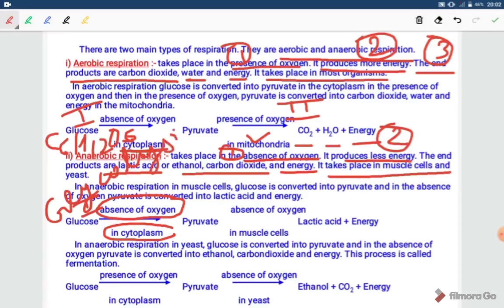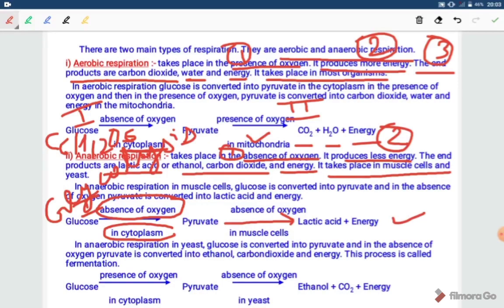Glycolysis. Now pyruvate will be broken down in lactic acid and energy. It takes place in the absence of oxygen and in muscle cells. Whenever we are having requirement of high energy, then anaerobic respiration occurs in our muscle cells and little amount of energy, 2 ATP molecules of energy will be released in this process.